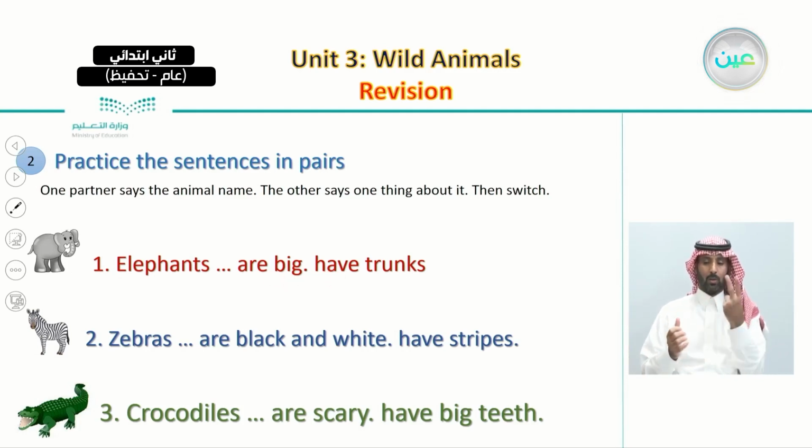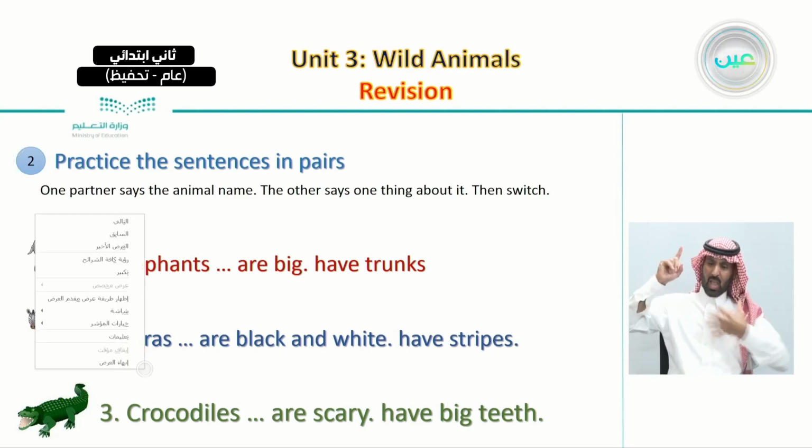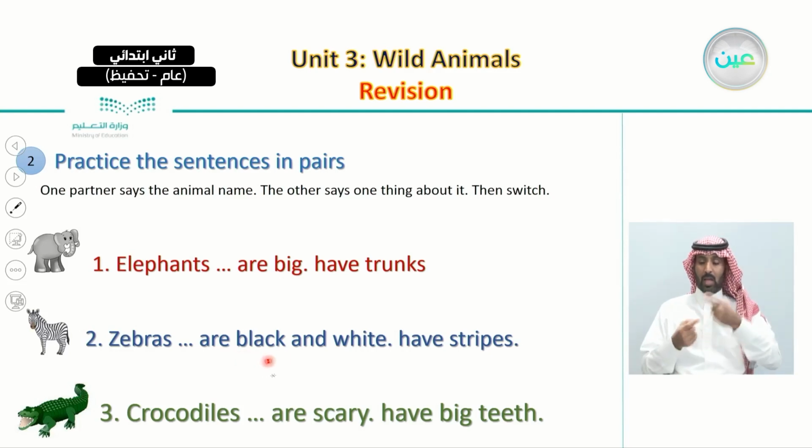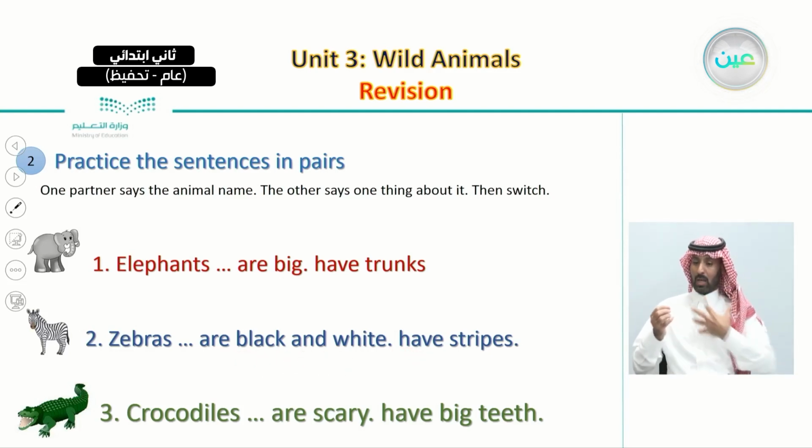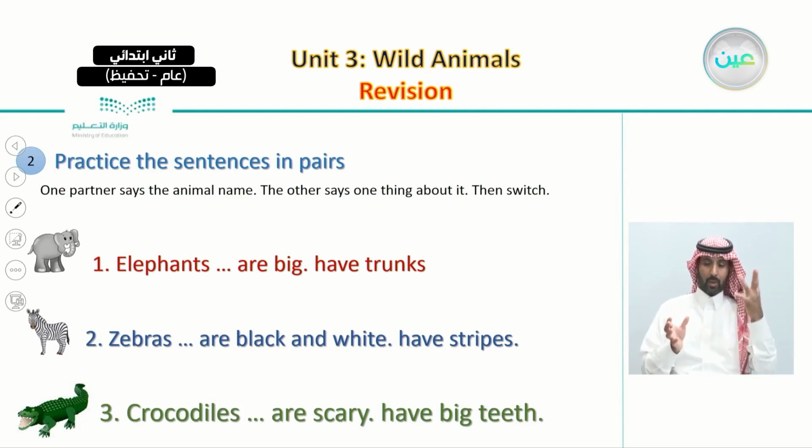Number two, zebras. Zebras are black and white and have stripes. Number three, crocodiles. Crocodiles are scary and have big teeth.